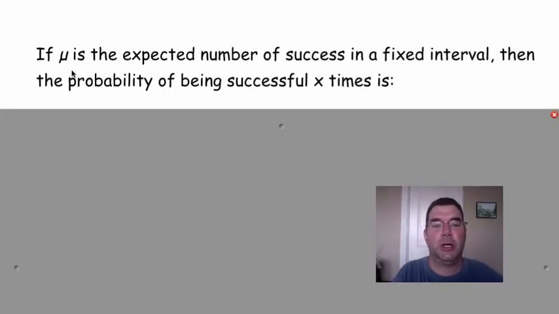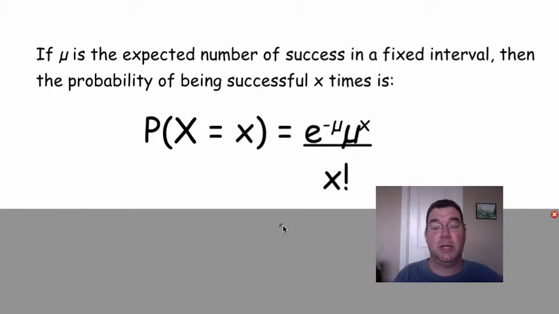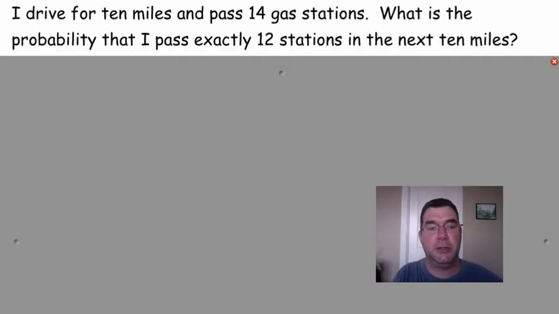What we're going to do is call mu the expected number of successes in a fixed interval. And so we're going to figure out the probability of being successful x times. Now here's the formula. I'm giving you the formula first because it's really complicated to figure out where it comes from. You need to know a lot about sequences and series, that part of calculus that we don't need to know. You might want to look up where this formula comes from, but as far as needing to know how to derive it, you don't need to know that. You only need to know how to use it. So there it is. It is given to you on your formula chart. So let's go through some examples of how to use it.